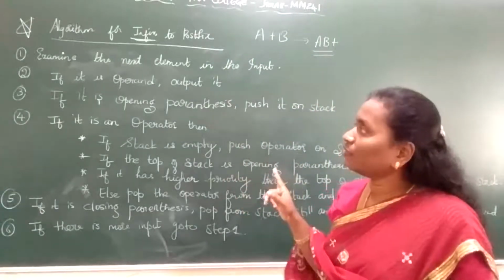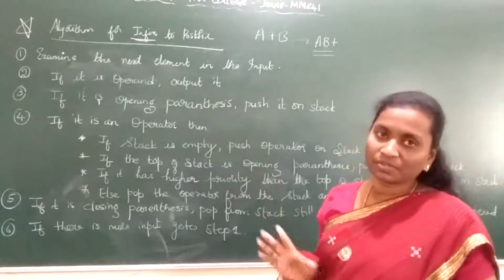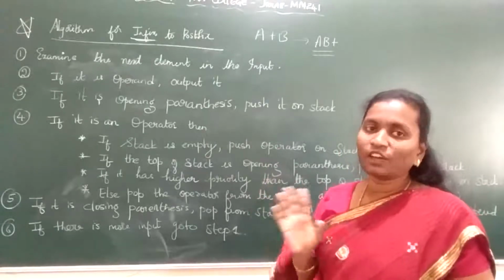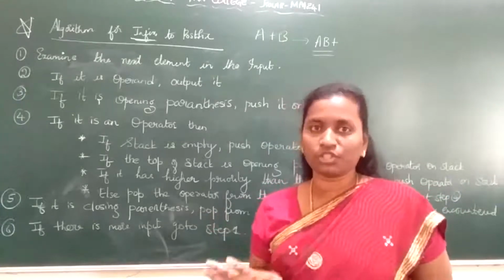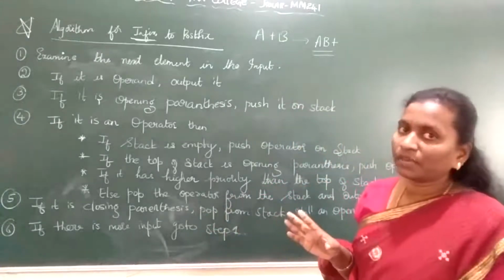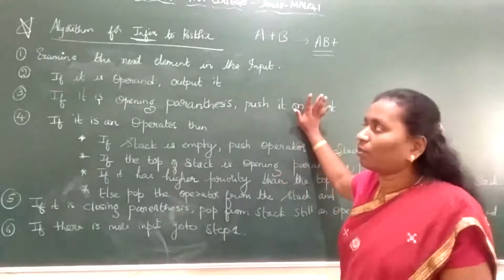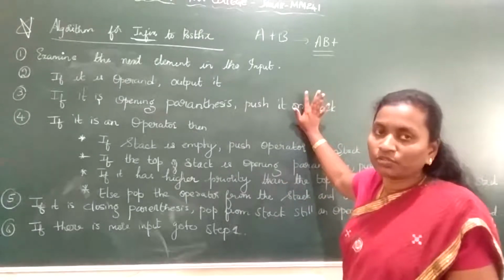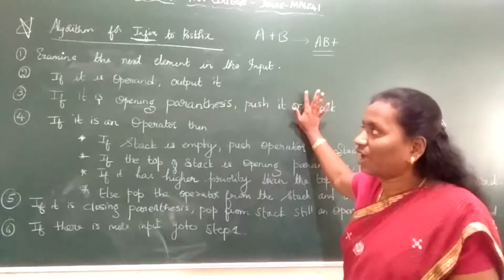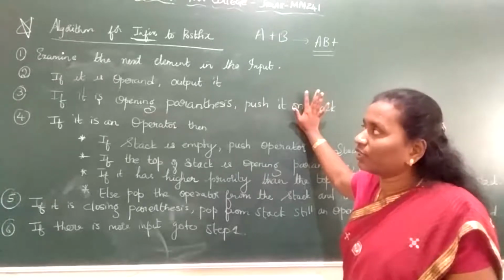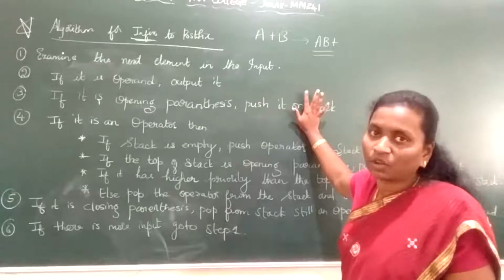Now what do we have to do? I have given you 6 steps. This is an algorithm to convert. They will not ask you to write an algorithm. From an exam point of view, they will ask you only the conversions, for 5 marks. So please make a note of it. You will have a problem based on this algorithm, so you need to note this down. First listen. After I explain the algorithm, I'll pause for 2 minutes, and you need to take down the steps.